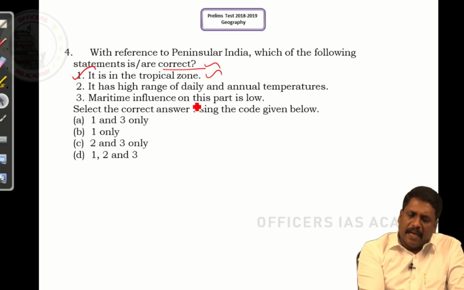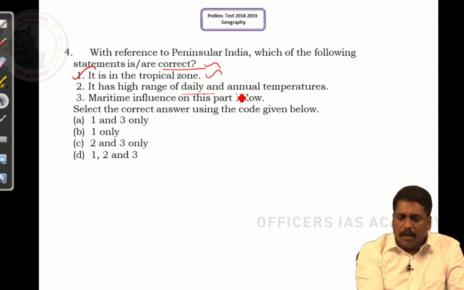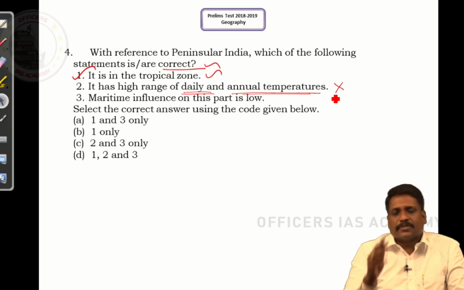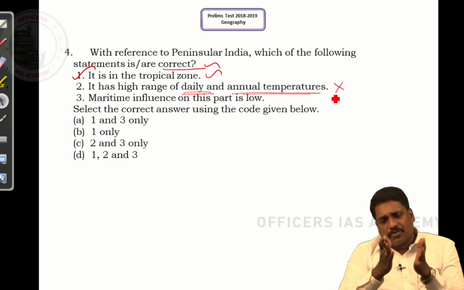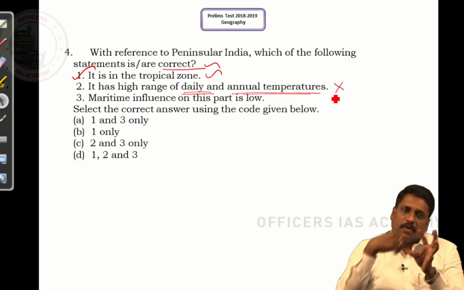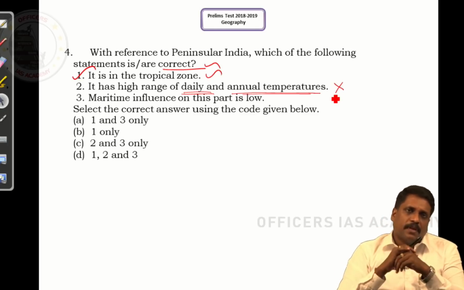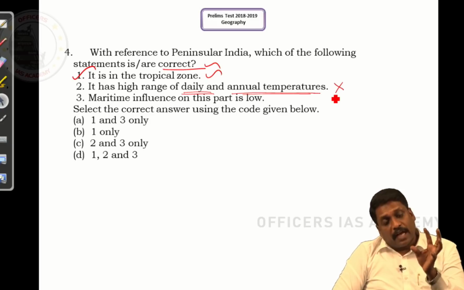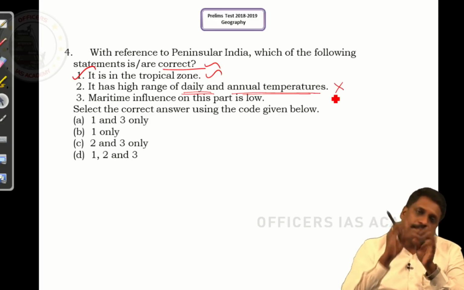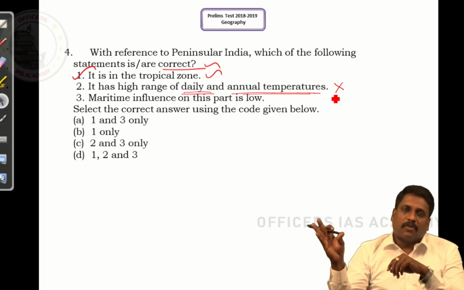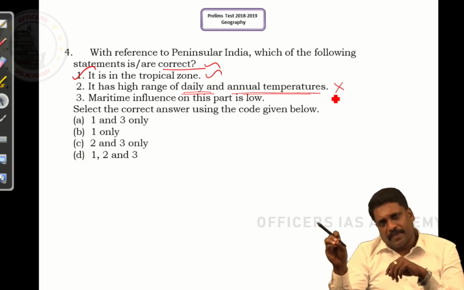It has a high range of daily and annual temperature. This statement is wrong, because whenever I say peninsular, it is that region which is surrounded by water on 3 sides. It means this land will have more influence of water. And water has a character. What is the character of water? Water maintains temperature.